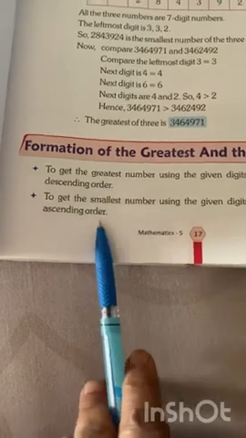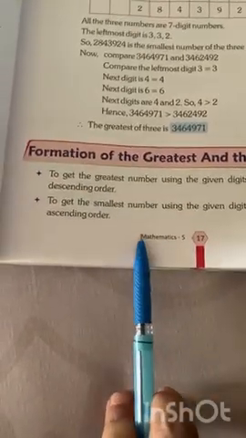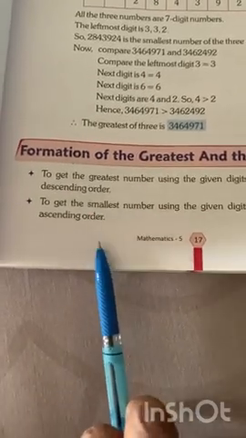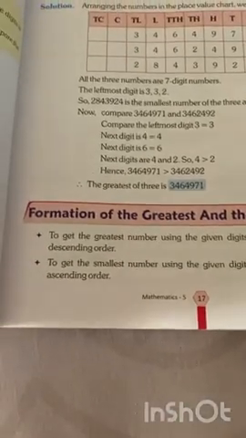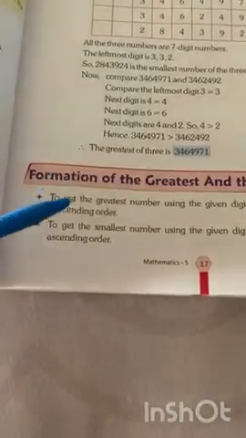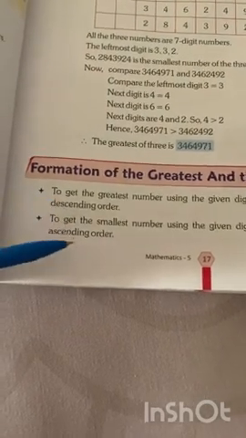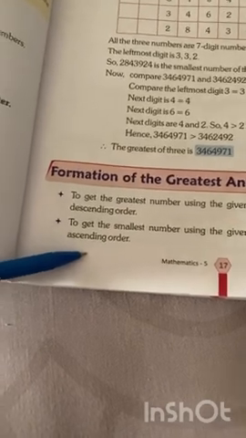And on the opposite side, if we want to create the smallest number, how can we arrange the digit? We have to arrange the digit in ascending order. Clear? Okay, we arrange the digit in descending to create the greatest number, and in ascending to create the smallest number.